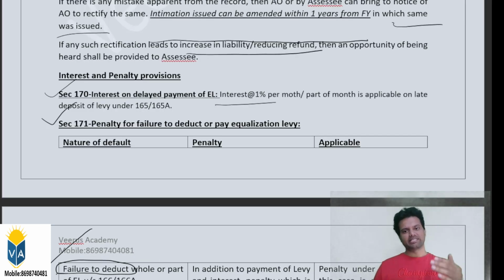Now I'm moving on to section 172. Sections 170 and 171, which relate to penalty and interest, we have already covered. Okay, now I'm moving on to section 172.